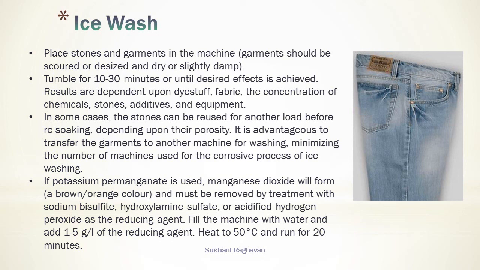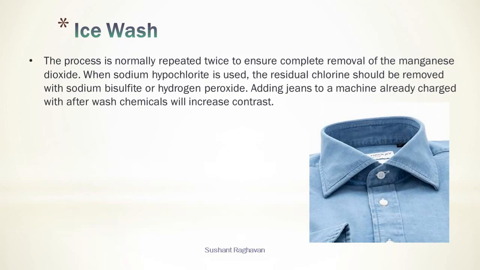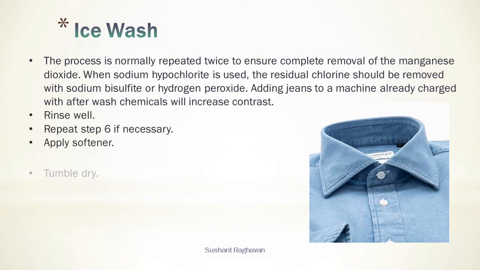Fill the machine with water and add 1 to 5 grams per liter of the reducing agent. Heat to 50 degrees centigrade and run for 20 minutes. The process is normally repeated twice to ensure complete removal of the manganese dioxide. When sodium hypochlorite is used, the residual chlorine should be removed by sodium bisulfate or hydrogen peroxide. Adding jeans to a machine already charged with afterwash chemicals will increase contrast. Rinse well, repeat step 6 if necessary, apply softener, tumble dry, press if required.